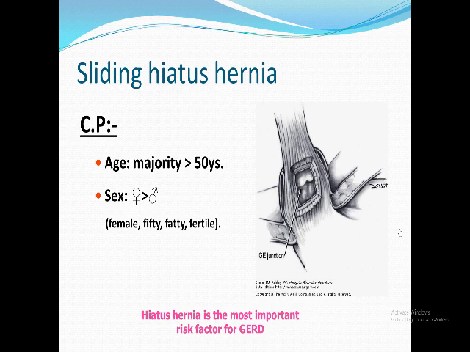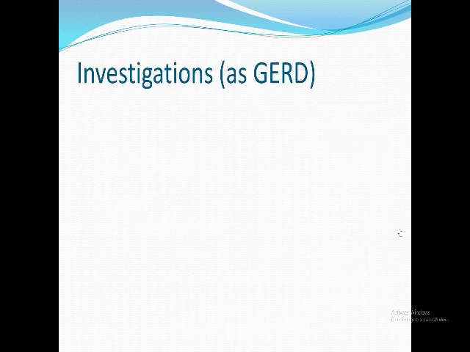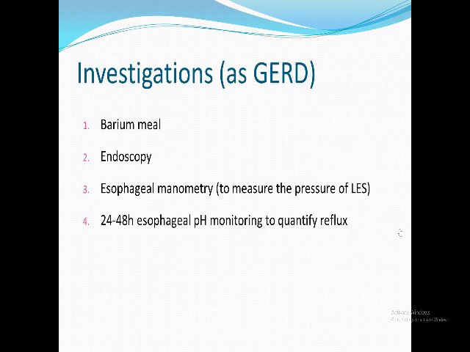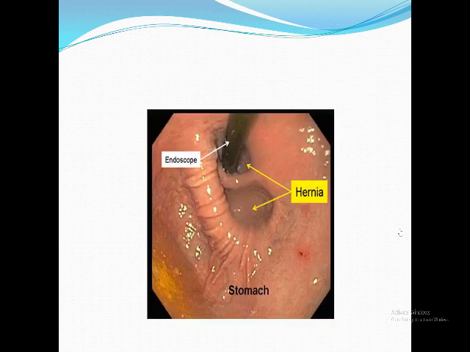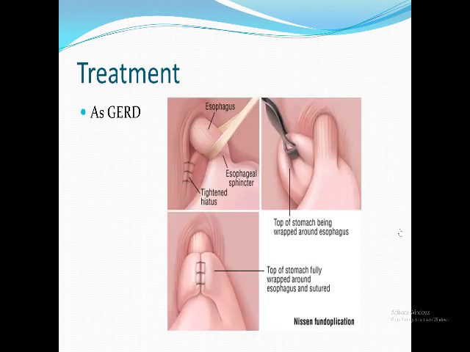Sliding hiatus hernia: the age, majority above 50, females more than males. You remember female, fatty, 50, fertile for gallstones; same here in sliding hiatus hernia. The investigations are exactly as in GERD: barium meal, endoscopy, esophageal manometry, 24-hour pH monitoring. You can revise these investigations in the first part of our lecture. Here is the barium meal finding in Trendelenburg position: the stomach slides through the hiatus into the chest. This is the finding in endoscopy.